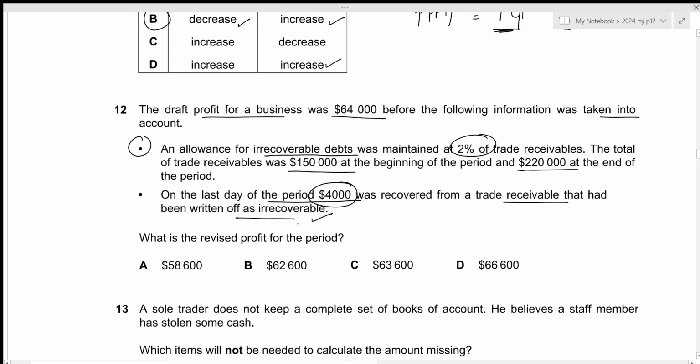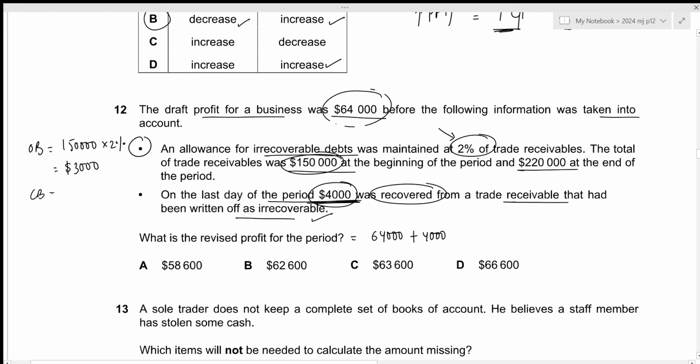But now we need to correct it within the calculation for profit for the year because previously this 4,000 was subtracted. But now since it has been recovered, we need to add it back to our profit. So let's start with the draft profit of 64,000. We need to add back the irrecoverable debt. Now for the allowance for irrecoverable debt, let's calculate the opening balance. That will be the opening trade receivables of 150,000 multiplied by the rate of 2%. This results in the value of 3,000. Now for the closing balance, we start with the closing trade receivables of 220,000 and multiply it by the rate of 2%, which results in the value of 4,400.